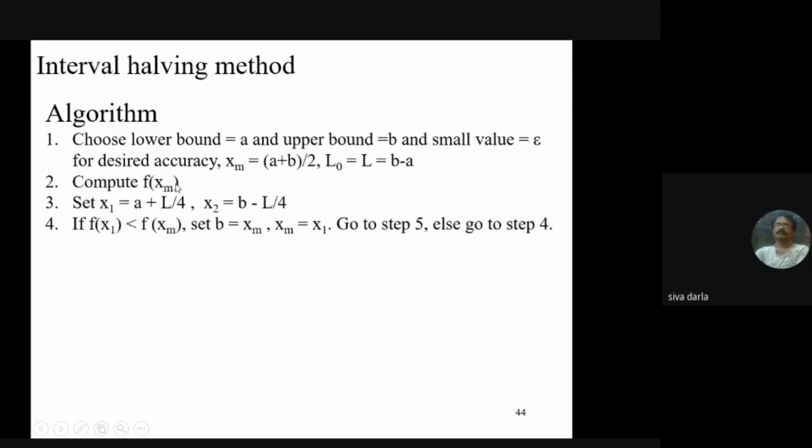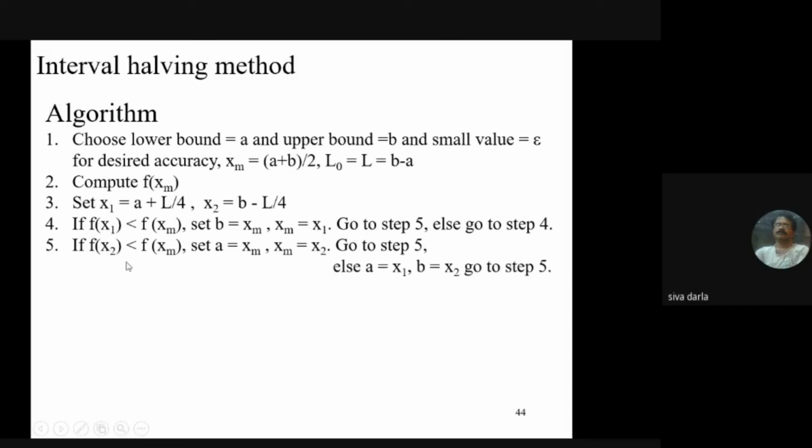So we are doing the evaluation at xm, at x1 and at x2. Then we compare f of x1 and f of xm, and if f of x1 is less, then you update b as xm, xm as x1, and go to step 5, else go to the next step. What is the next step?